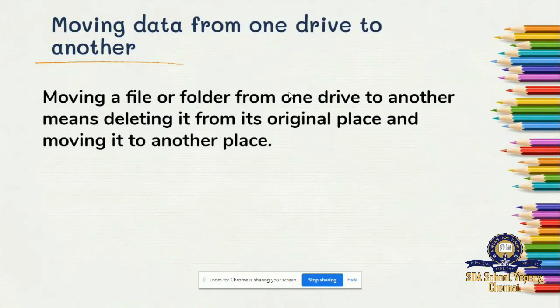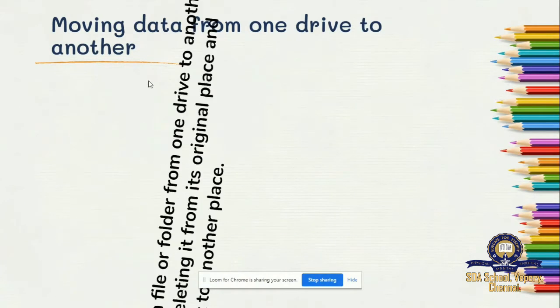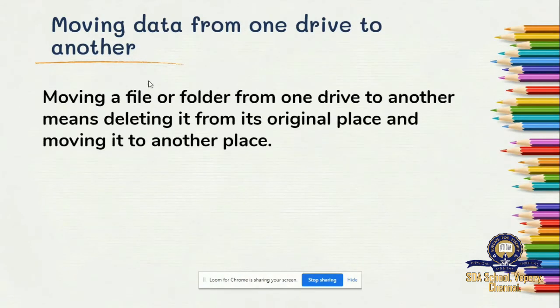Next is moving data from one drive to another. So far we saw how to copy a file from one drive to another. Now we'll see how to move a data from one drive to another. So what is moving a data? Moving a file or folder from one drive to another means deleting it from its original place and moving it to another place.